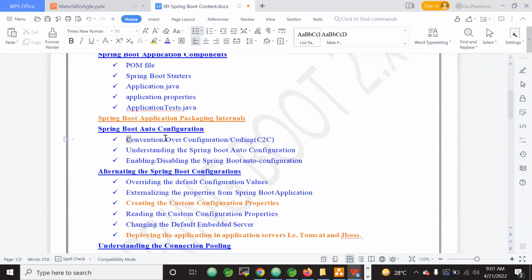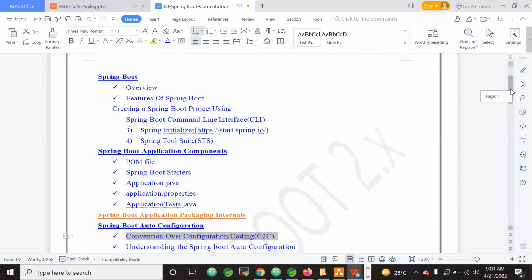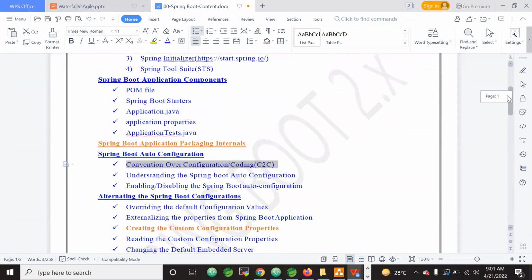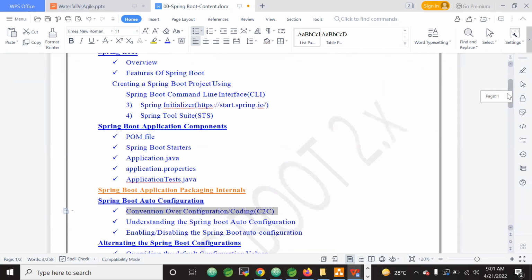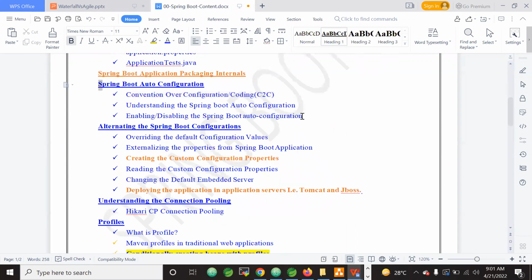And the guys who have more experience, you have to concentrate more on this convention over configuration. It is very easy. The guys who have experience above 6+ or 8 years, you have to concentrate on the patterns, paradigms, implementation styles. The freshers and medium-range experienced folks, you concentrate on the concepts of Spring Boot. However, here we will thoroughly understand Spring Boot auto configuration and see the depth of it.